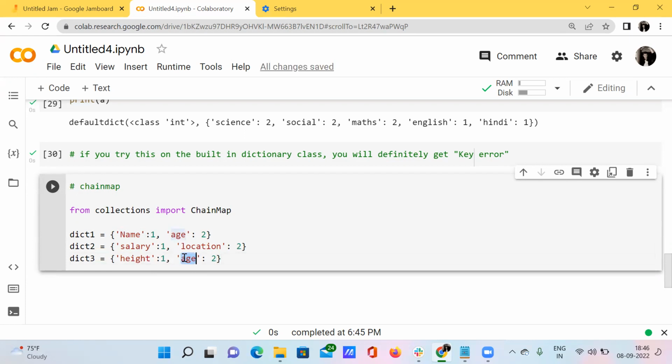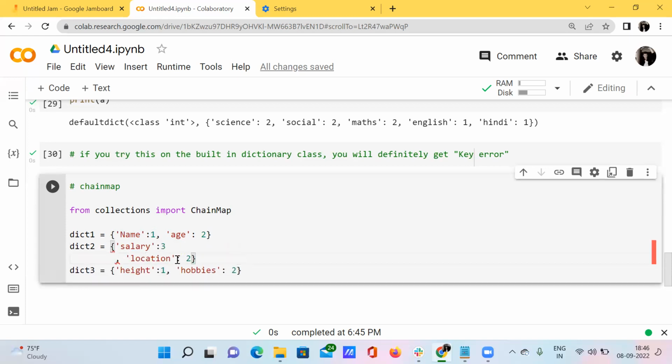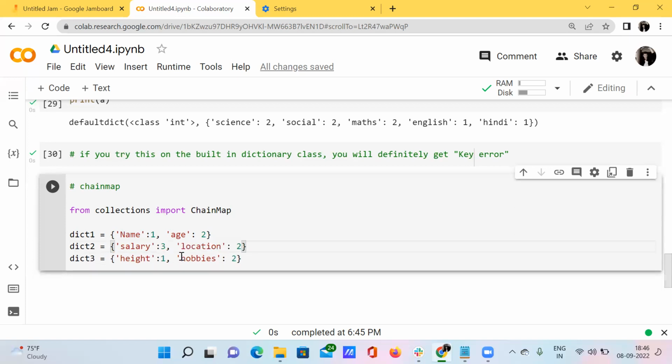And then after height, I want to have some habits. Let's call it hobbies. Okay. I want to assign this as 3, this as 4, this as 5, 6.